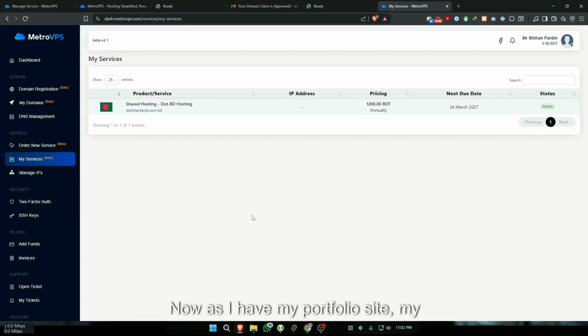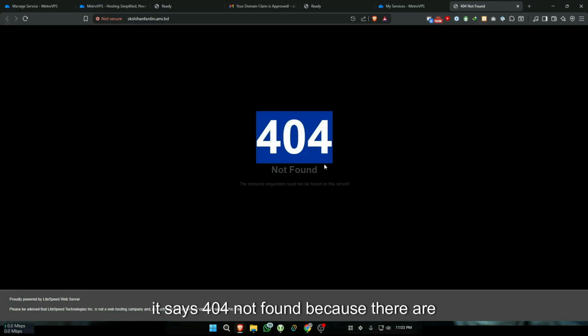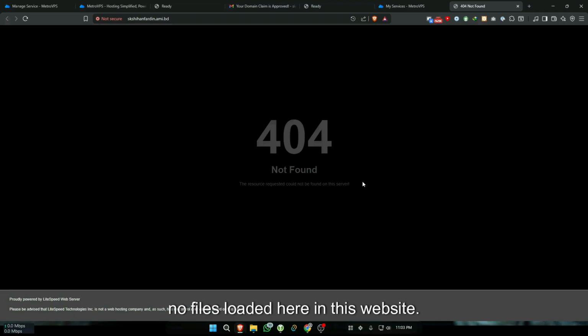Now, as I have my portfolio site, my domain, and a VPS service, let's combine it all together. Now if I just click on it, it says 404 not found because there are no files uploaded to this website.